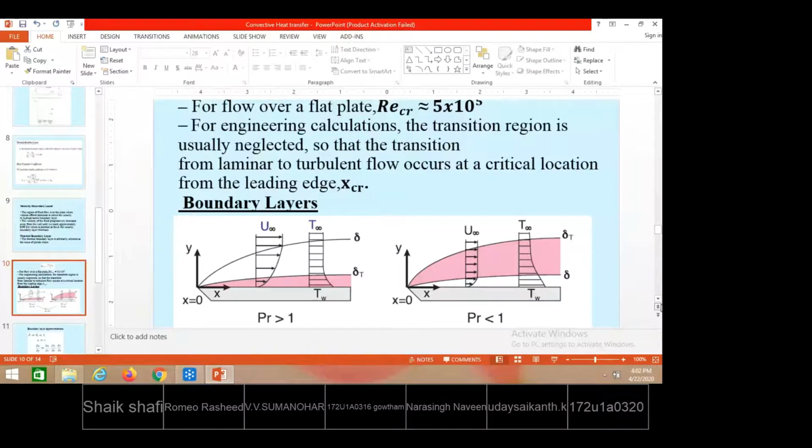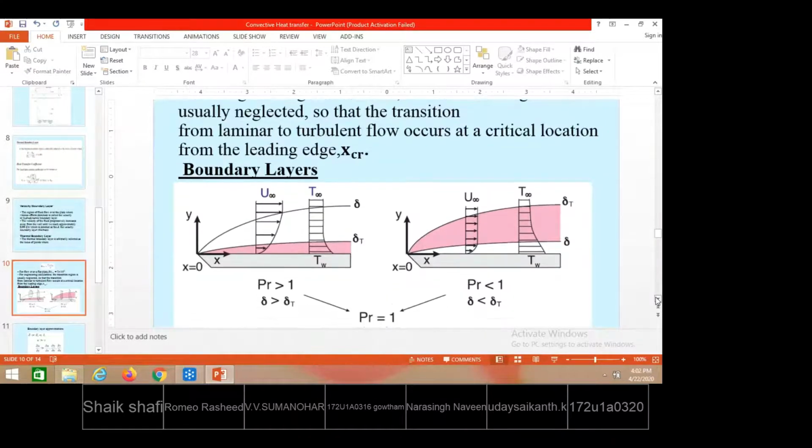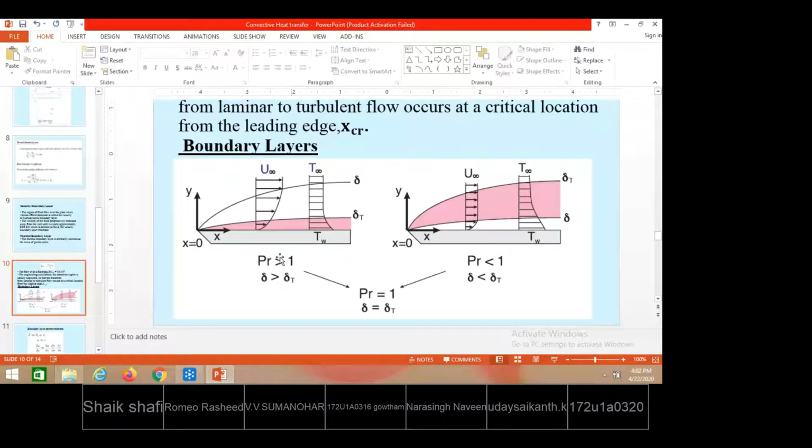Under what situations is this possible? That is explained from the definition of the Prandtl number. The development of boundary layers was explained by the scientist Prandtl, and the theory of the boundary layer was developed and explained by Prandtl. On his name, the number is called the Prandtl number.